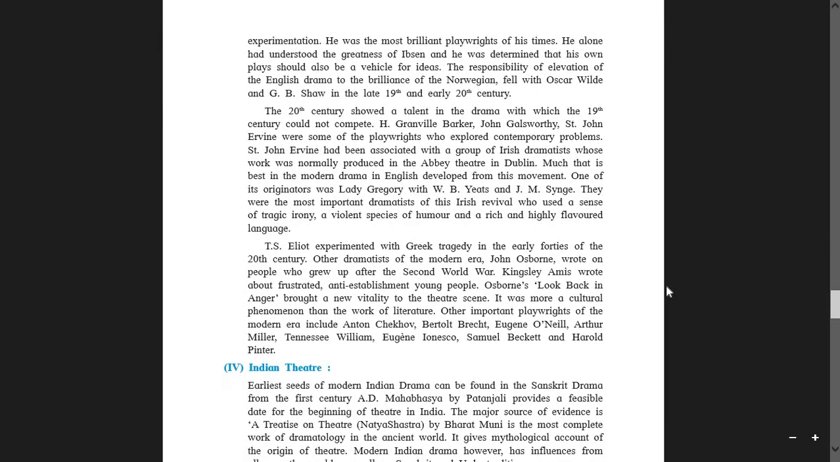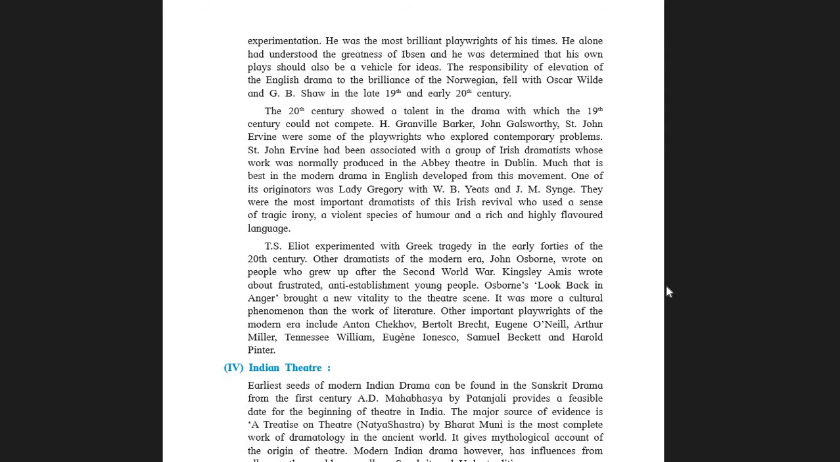Now we are coming to the 20th century. The 20th century showed a talent in the drama with which the 19th century could not compete. Yes, overtaking each other. The 16th century was very much overtaken by the 17th century. The 18th century mastered the 17th century. The 19th century came with more additional innovations and it overcame the 18th century. And then the 20th century. How was the 20th century? Again here, some new ideas where the 19th century could not compete with the 20th century.